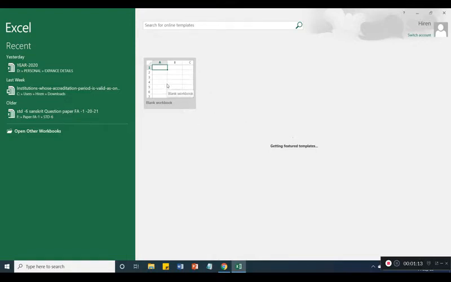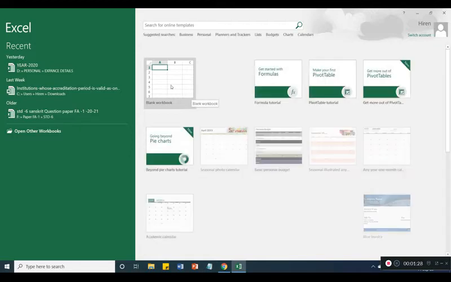This is a blank workbook. And see, Microsoft has given some different templates. So these are loading, the featured templates. You will get a list of different templates of Excel, but we are using a blank template. So click on blank workbook.